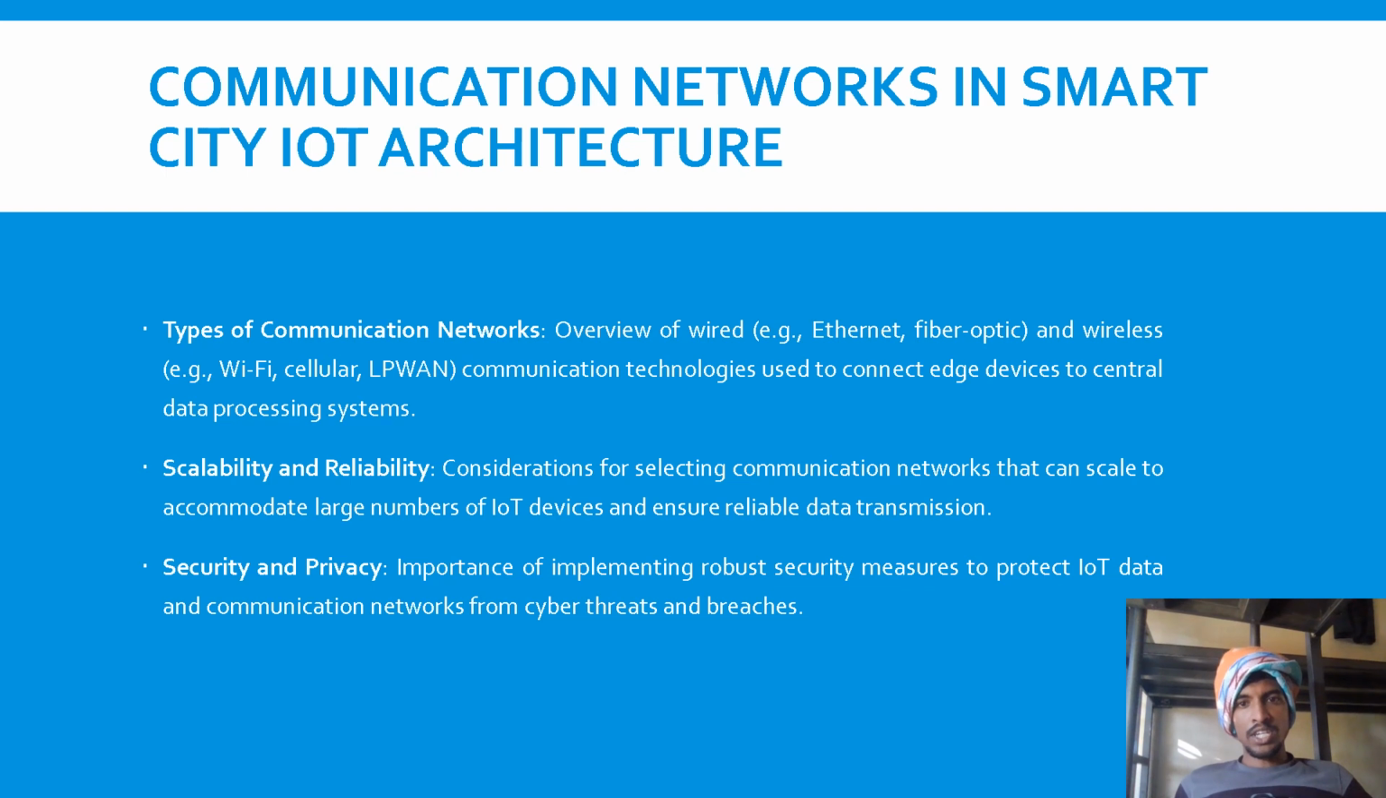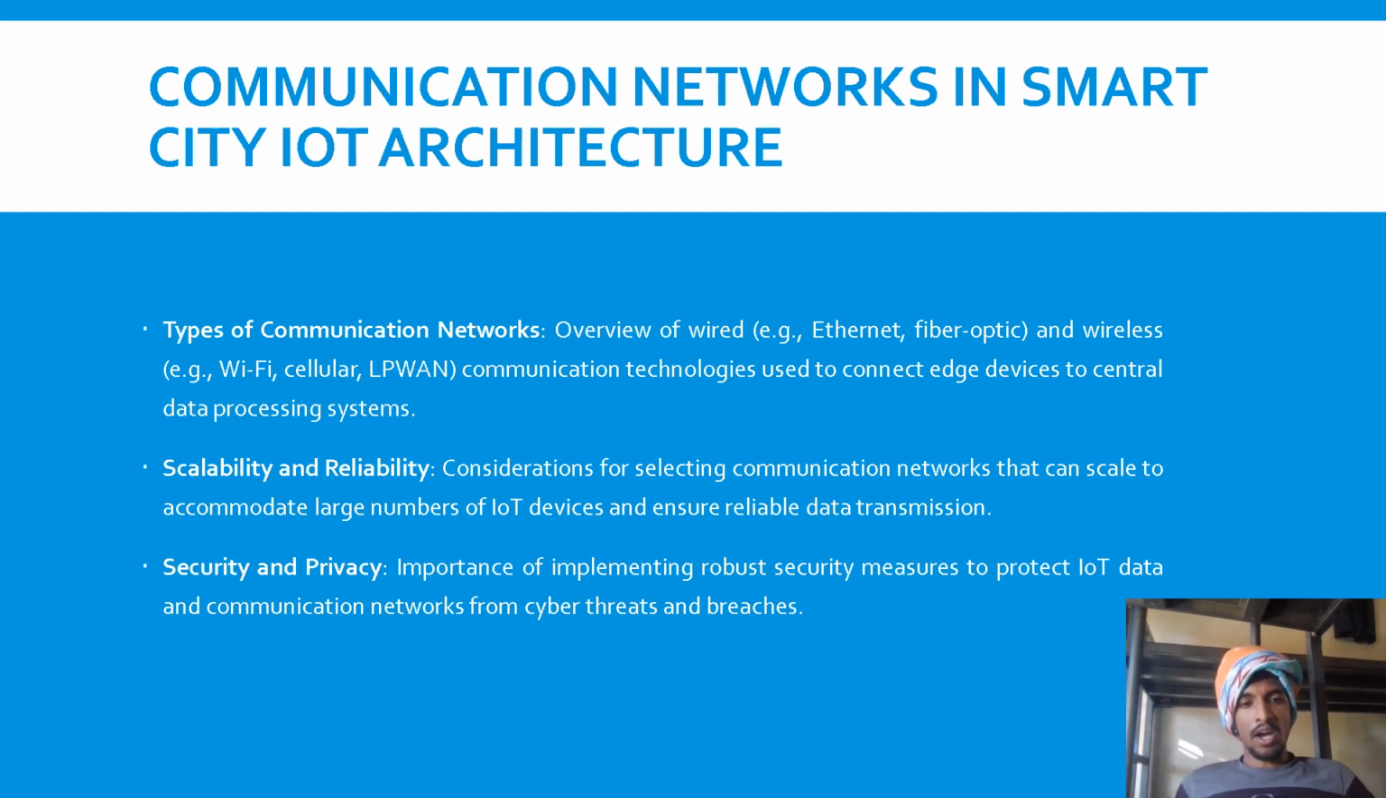Now let's see communication networks in a smart city IoT architecture. Already I have told you in one of my second slides that communication is going to be the biggest matter. For example, we are having Alexa. If you don't communicate with them, there is no use of this Alexa. In the same way, we need to have a different communication network, and we need to have scalability and reliability, and security and privacy is very important.